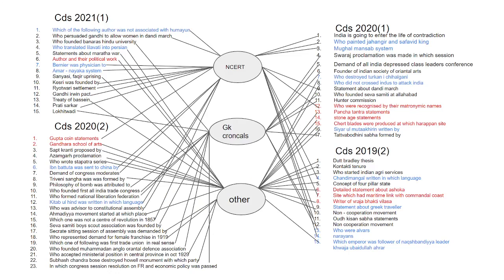So let's get familiarized with what is on screen. Here I have categorized history questions from the last 4 years' papers according to the sources from which they have been asked. For example, the first question, which one of the following authors was not associated with Humayun? This question was directly asked from NCERT.